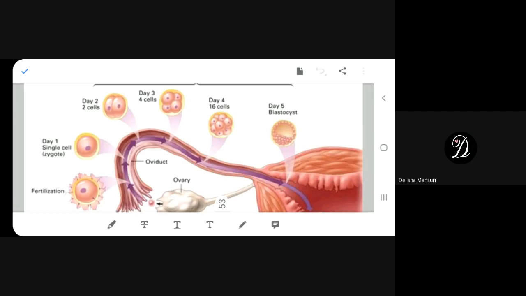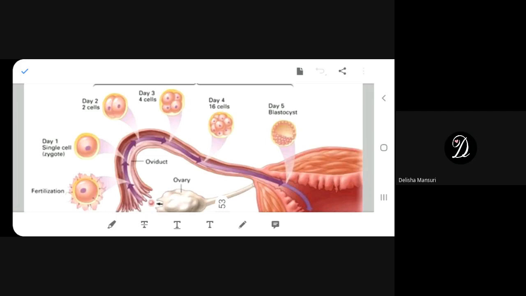Then from where it develops? If it is not from gamete, then the new baby develops from which cell? What is the name of the cell called? Zygote. Yeah, in a way partially you are right.